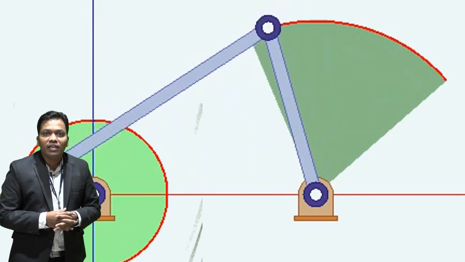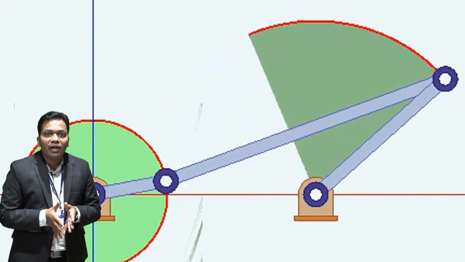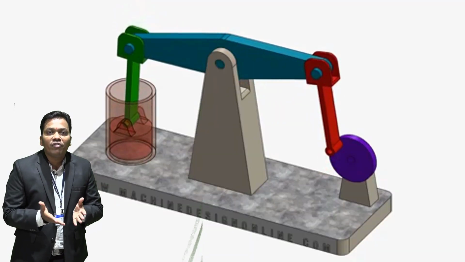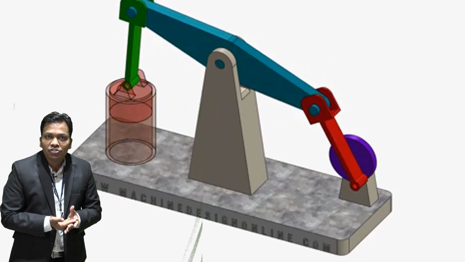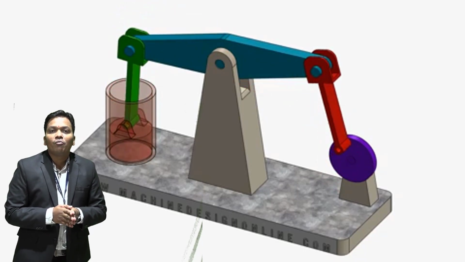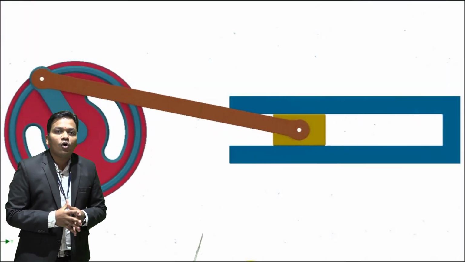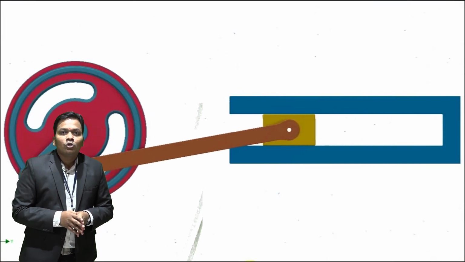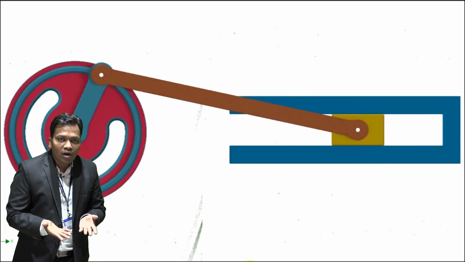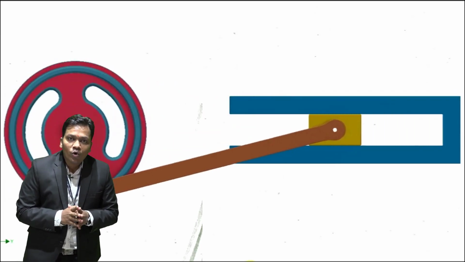First is kinematic link, because as we are studying machine, how is a machine prepared as far as theory of machines is concerned? A machine is prepared with a number of elements, that is, kinematic links. So first and foremost basic important term is kinematic link. So how is it defined in kinematics? Each part of a machine which moves relative to some other part of that machine is nothing but a kinematic link, which is also known as element.